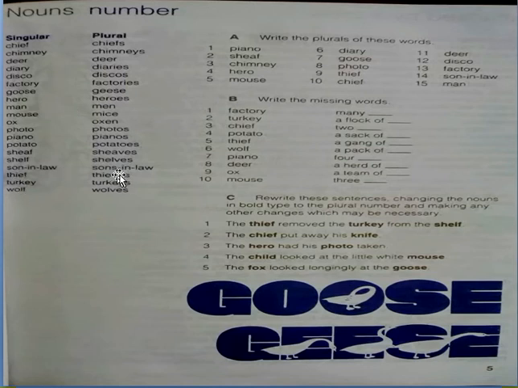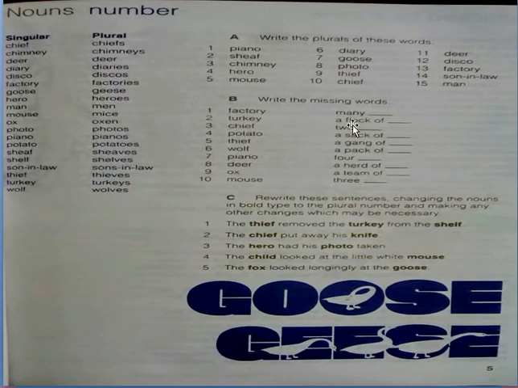Son-in-law changes into sons-in-law, and man changes into men. Clear, students? Then exercise B, write the missing words. The singular words are given to y'all. Y'all are going to change the words into plurals here. Okay? The first word is factory. What will you write here? Many factories, right? Y will change into IES, right?